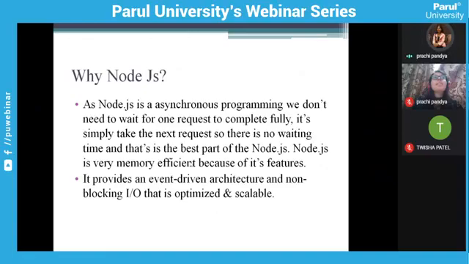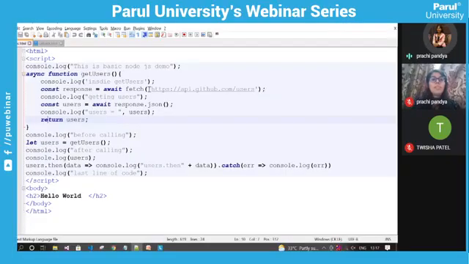Now, what is an event-driven architecture? Like I said, whenever an operation is completed, the system will be automatically notified that this particular database operation is completed. An internal event will be generated, the system will get the notification, and it will send the response to the client. This is how event-driven architecture works. The system is automatically notified about the request completion, and accordingly it proceeds with the further steps.